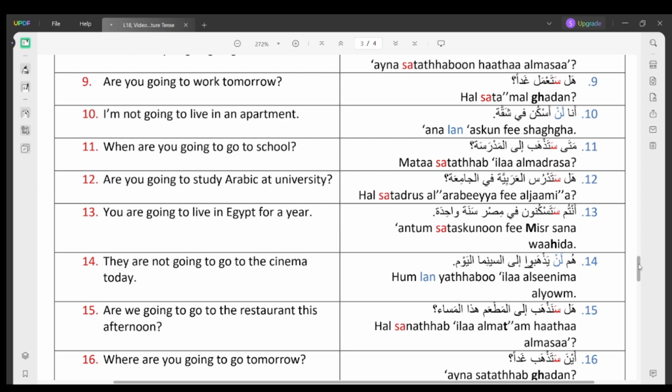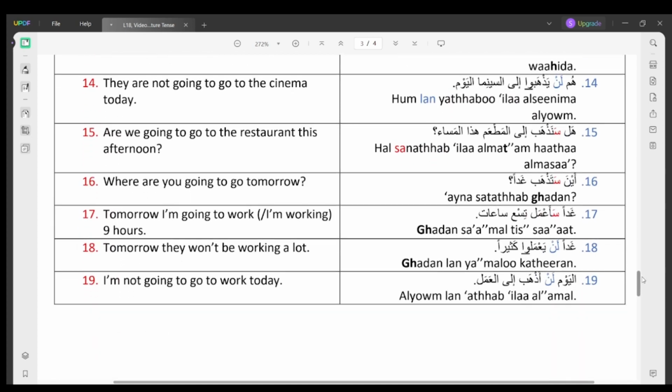Number 13. You are going to live in Egypt for a year. أنتم ستسكنون في مصر سنة واحدة. Number 14. They are not going to go to the cinema today. هم لن يذهبوا إلى السينما اليوم. Number 15. Are we going to go to the restaurant this afternoon? هل سنذهب إلى المطعم هذا المساء؟